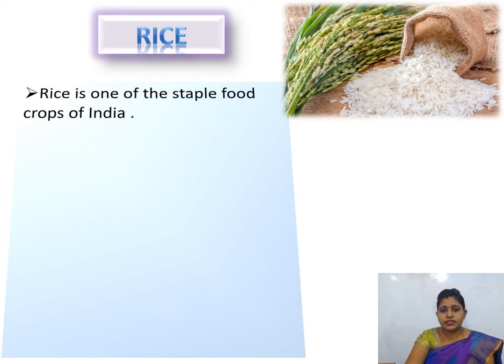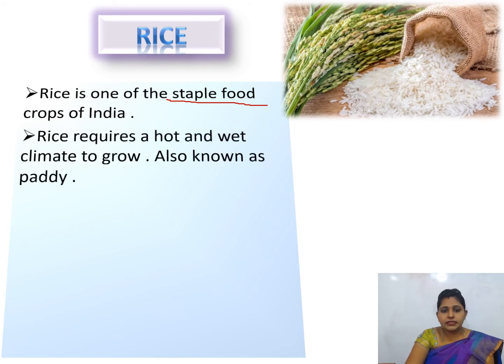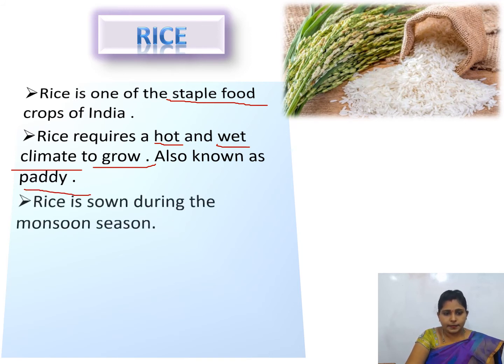Rice is one of the staple food crops of India. Rice requires a hot and wet climate to grow. Which type of climate does rice need to grow? It needs a hot and wet climate. It is also known as paddy. Rice is sown during the monsoon season. Which season? Monsoon season.